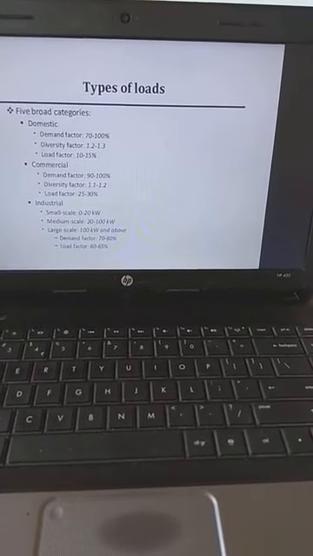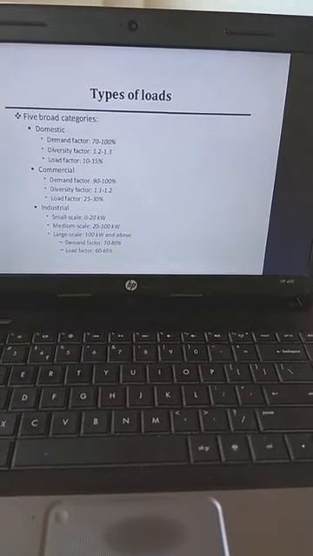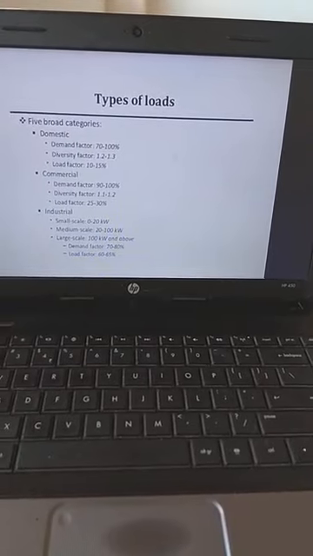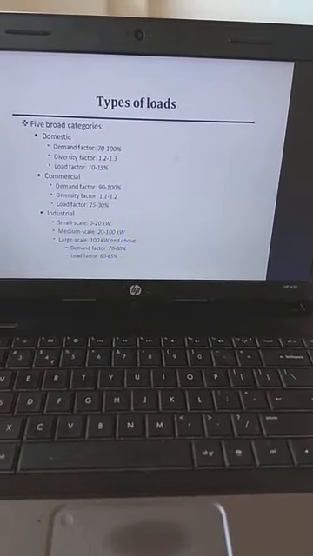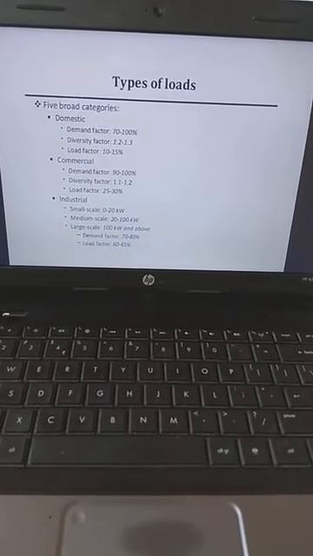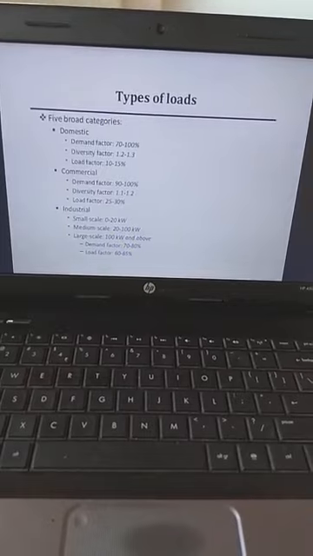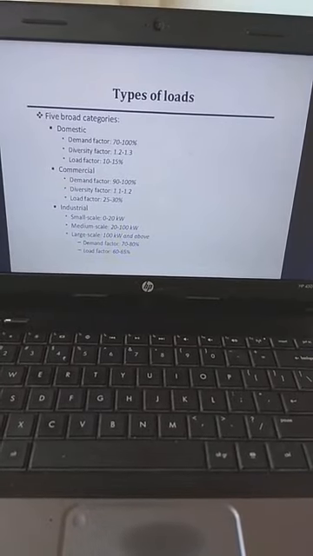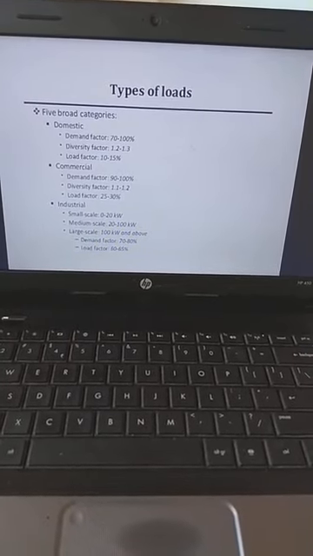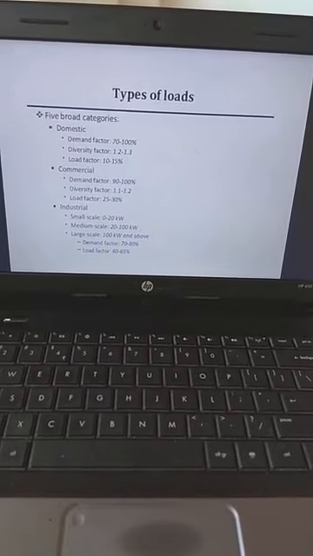The introduction of new devices such as electric cars, rapid transit, etc. will certainly influence the characteristics of future load. In commercial load, the demand factor is 90 to 100%. The diversity factor is 1.1 to 1.2 and the load factor is 25 to 30%.